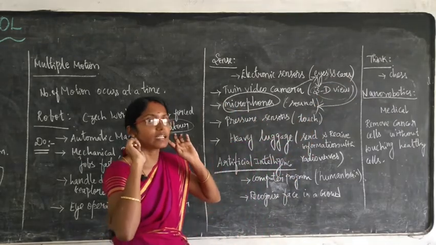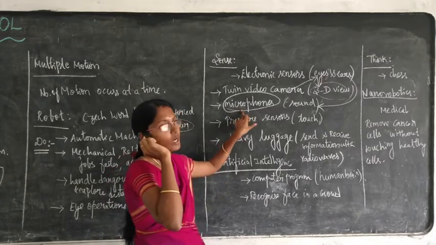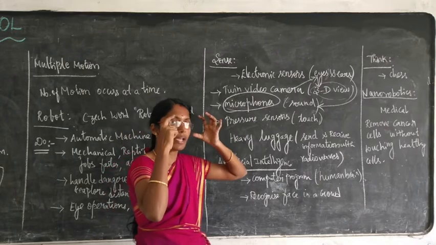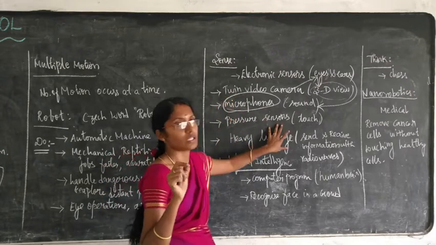The ears can detect sound. So for the ear, what do they fix? They fix a microphone, and for the eye they fix a twin video camera. Twin means two, for two eyes. Okay, so the next one, pressure sensor.